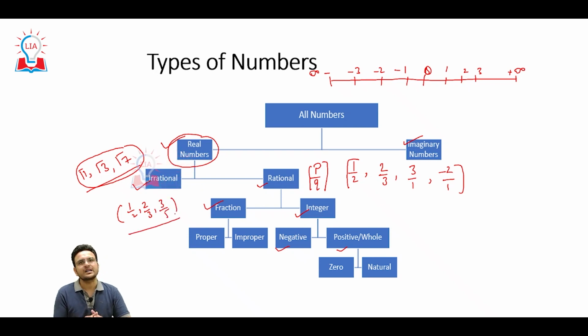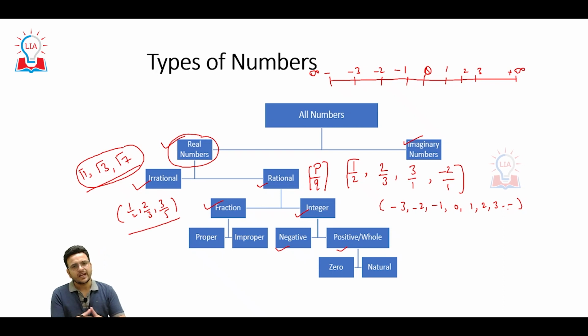And we have integers, like -3, -2, -1, 0, 1, 2, 3. So all numbers can be divided into real and imaginary numbers. Real numbers can be irrational and rational, and irrational numbers can be like pi, √3, √7. Rational numbers can be divided into fraction and integer.